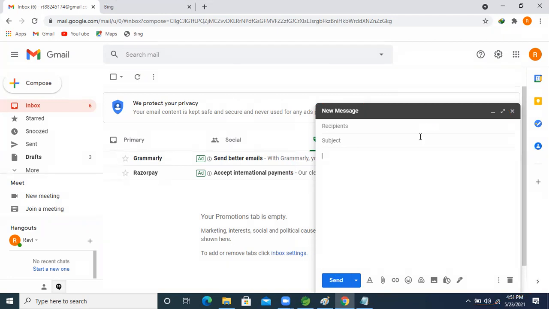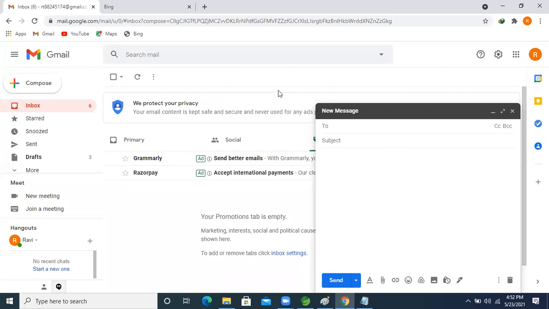Why multi-purpose? Because multiple different things are there: CC, BCC, to. And if you want to attach a file from drive also, in one single window multiple things are there, or not, guys? Come on. So this is called MIME, multi-purpose internet mail extension, right?